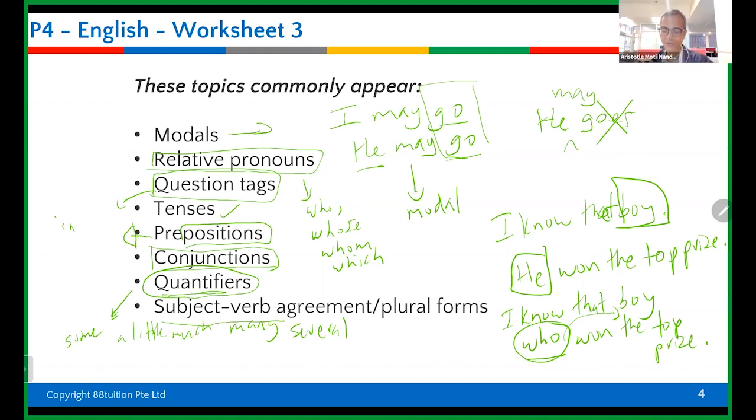Subject verb agreement. Singular must be singular. You cannot say he eat; that's wrong. It's he eats, because the subject is singular, so the verb must be singular. That's the meaning of subject verb agreement: they must match. If the subject is singular, the verb is singular. If the subject is plural, the verb must be plural.